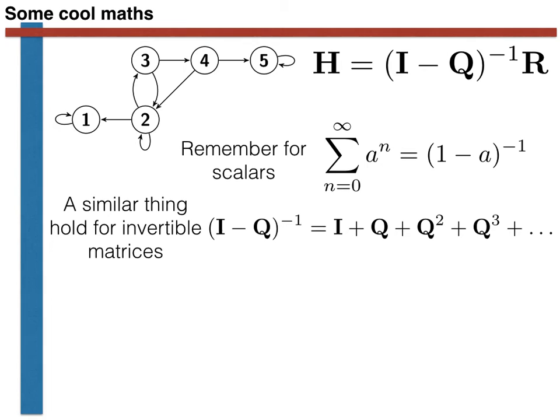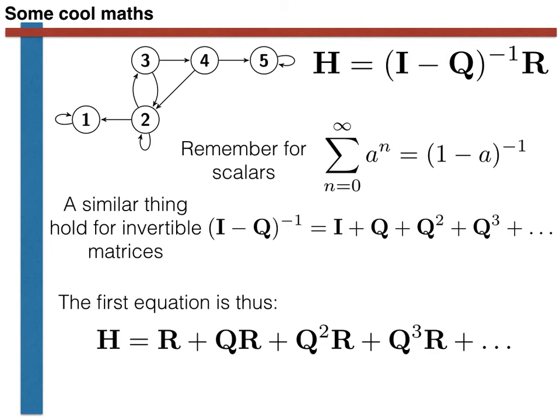Well, let's substitute the factor of I minus Q to the power of minus 1 in our hitting probability formula by the power series of matrices shown here. We get the following result. That is, H is equal to R plus Q multiplied by R plus Q squared multiplied by R, and so on. Now consider this result in the context of the Chapman-Kolmogorov relation. This relation tells us that we can calculate the n-step probability matrix of a Markov chain by taking the nth power of the one-step transition probability matrix.